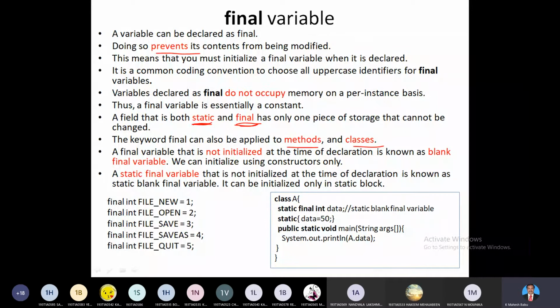A final variable that is not initialized at the time of declaration is known as a blank final variable. We can't give another value to that blank final variable, we can't modify the value. We can initialize it using constructors. A static final variable that is not initialized at the time of declaration is known as a static blank final variable.